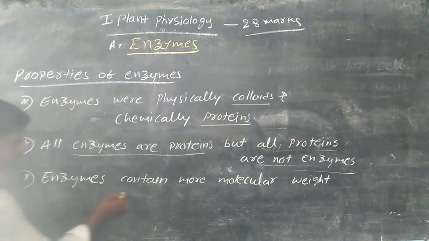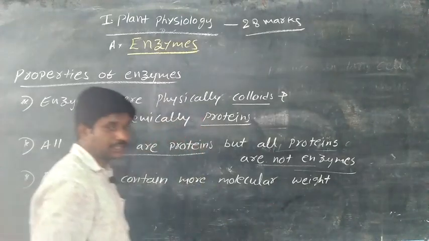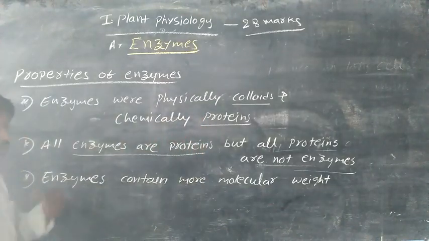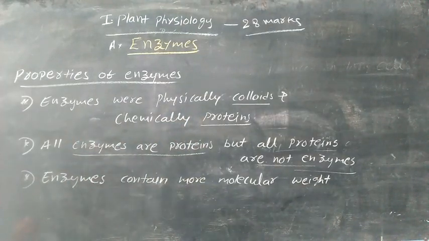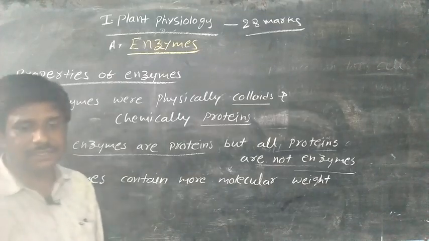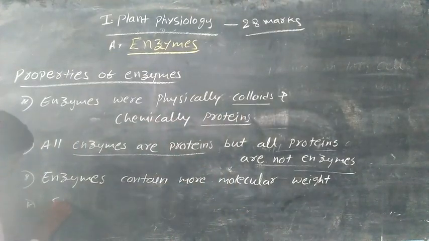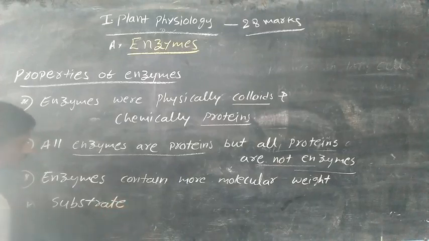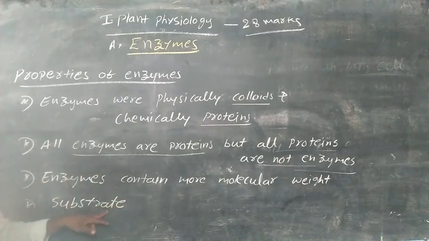Next, enzymes contain high molecular weight. Each enzyme has its own molecular weight, and the molecular weight is very high. Next, enzymes act on some compounds.